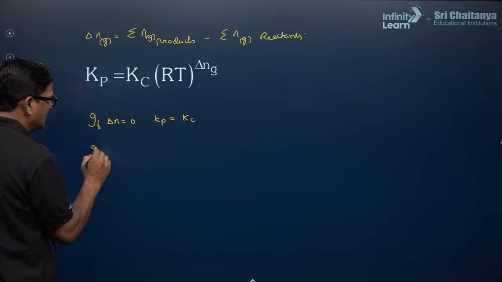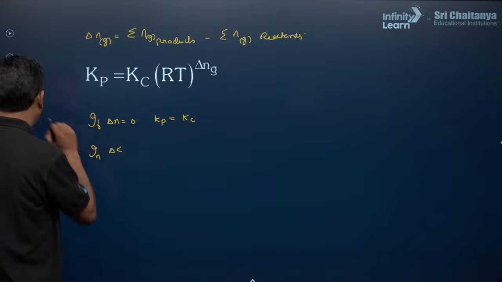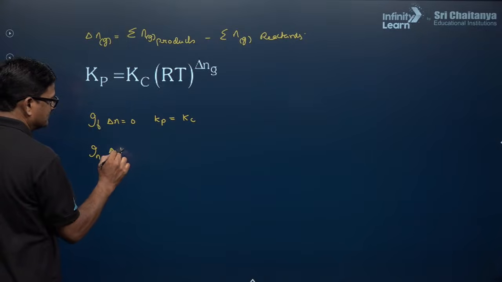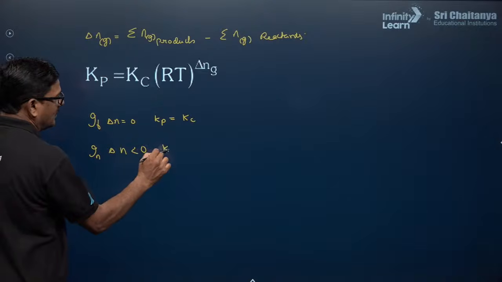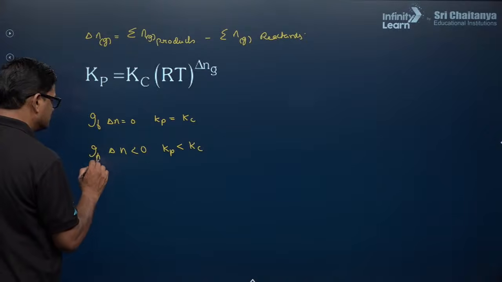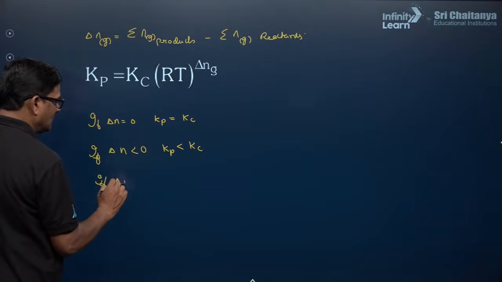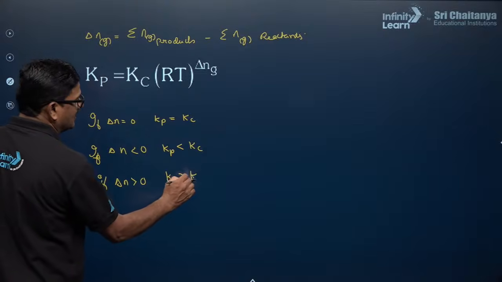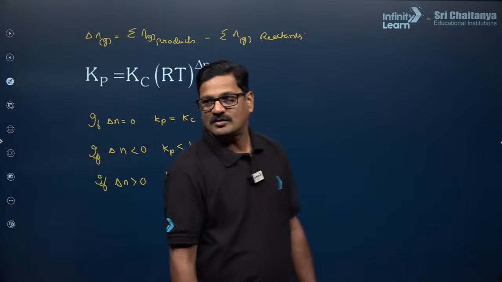If delta n is less than 0, Kp is less than Kc. If delta n is greater than 0, Kp is greater than Kc. Are you getting it or not?